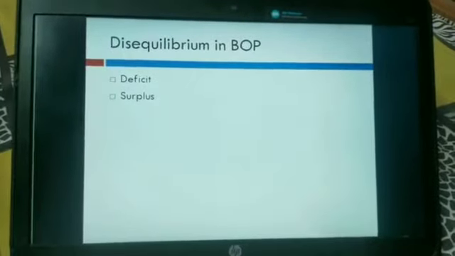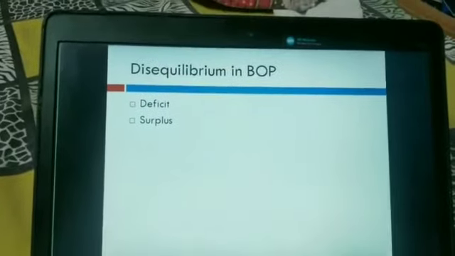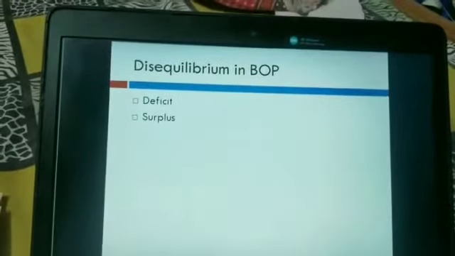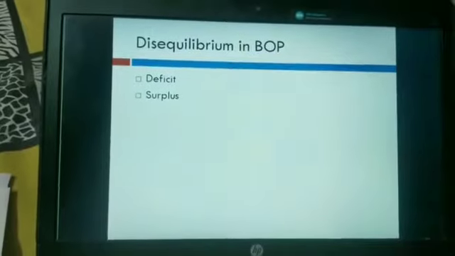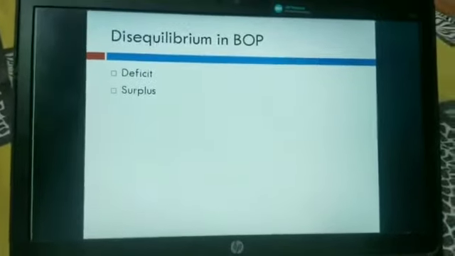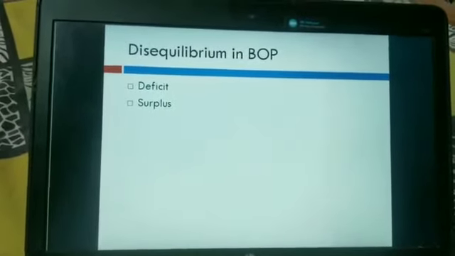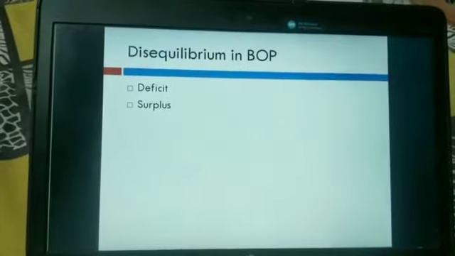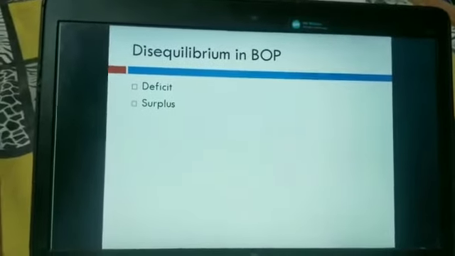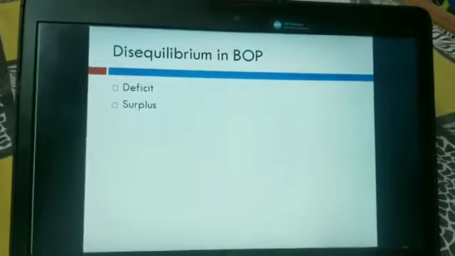So we have to start with disequilibrium in BOP. If you compare disequilibrium in demand and supply of any good, your answer would be that when demand is greater than supply, there can be disequilibrium and it is called excess demand. Or when supply is greater than demand, it is the case of excess supply. It can also be disequilibrium. Exactly the same in the BOP account.